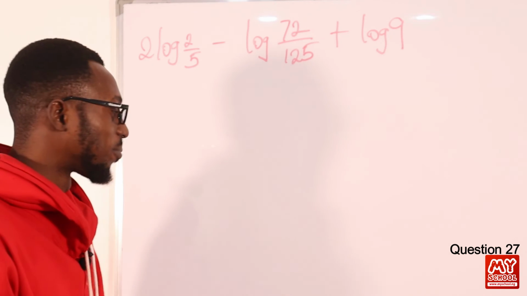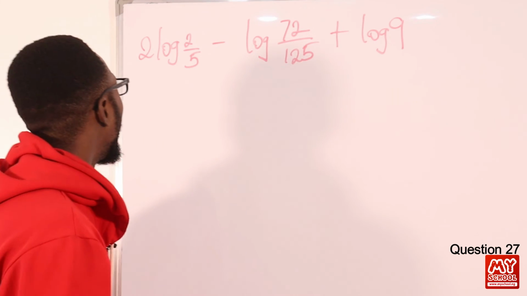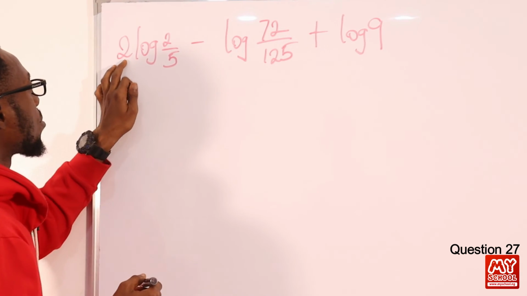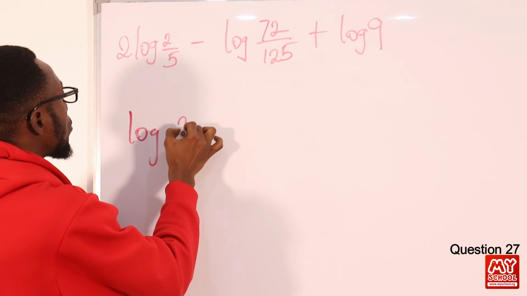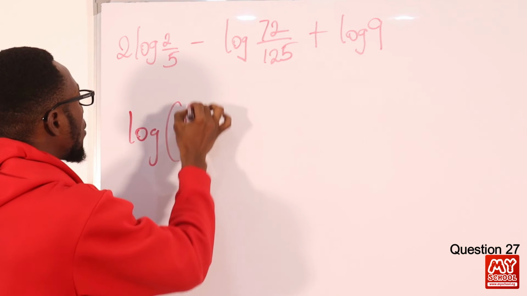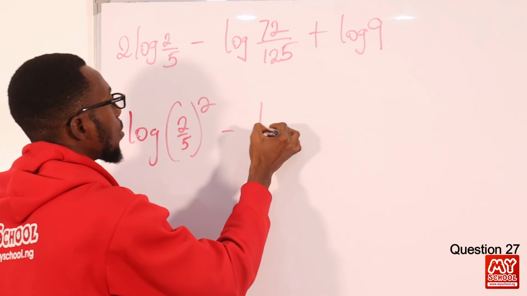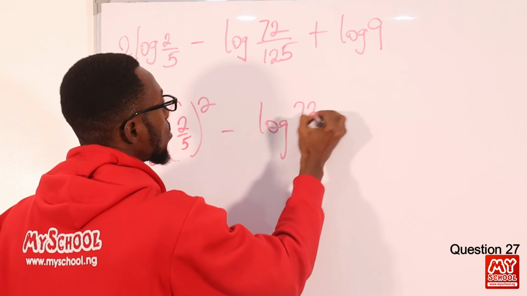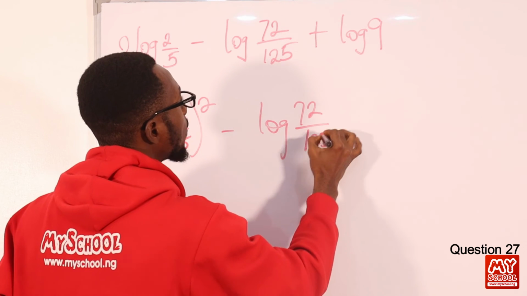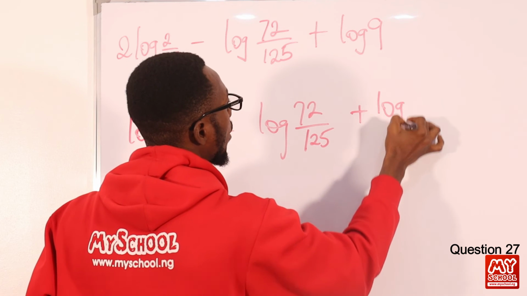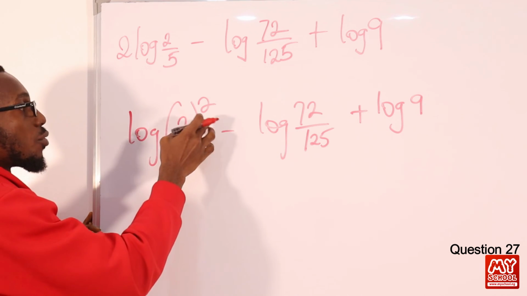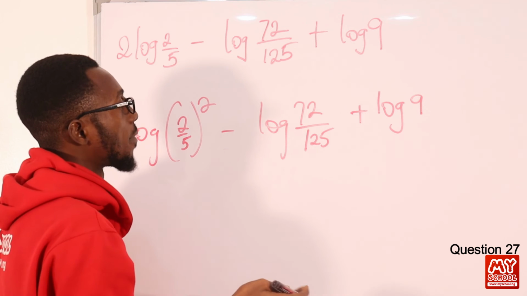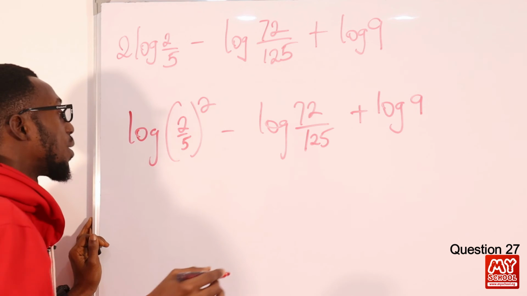So let's solve this question. Right here, this 2 can come back here as a power. So I have log of 2 over 5 raised to power 2, minus log 72 over 125, plus log 9. So 2 over 5 raised to power 2 means 2 over 5 times 2 over 5, that is 4 over 25.